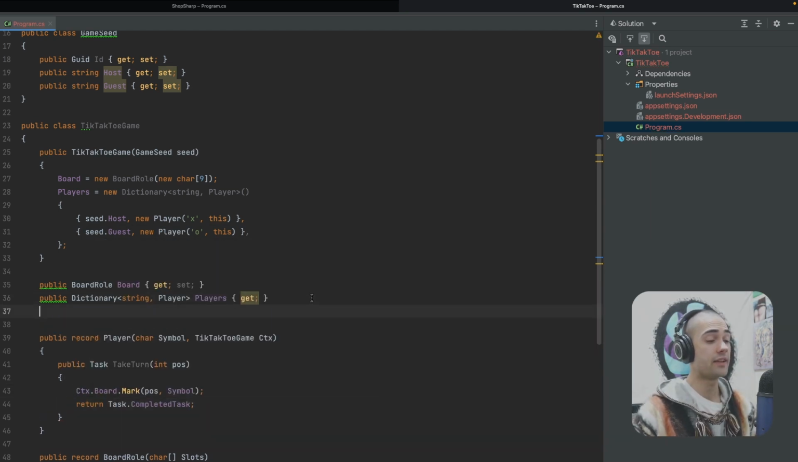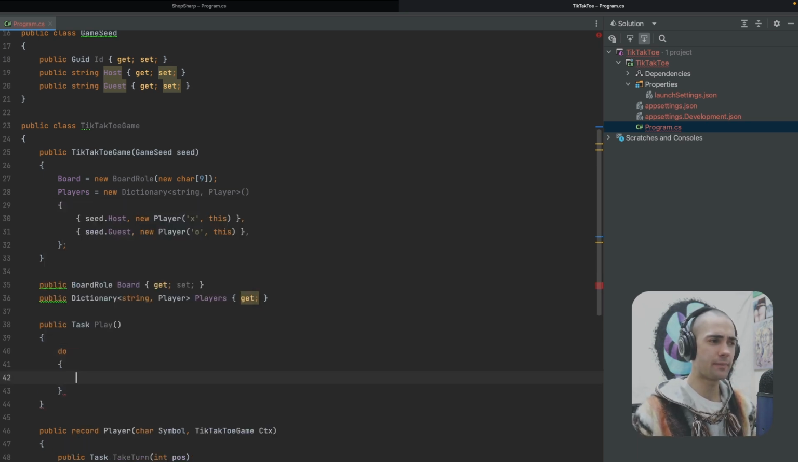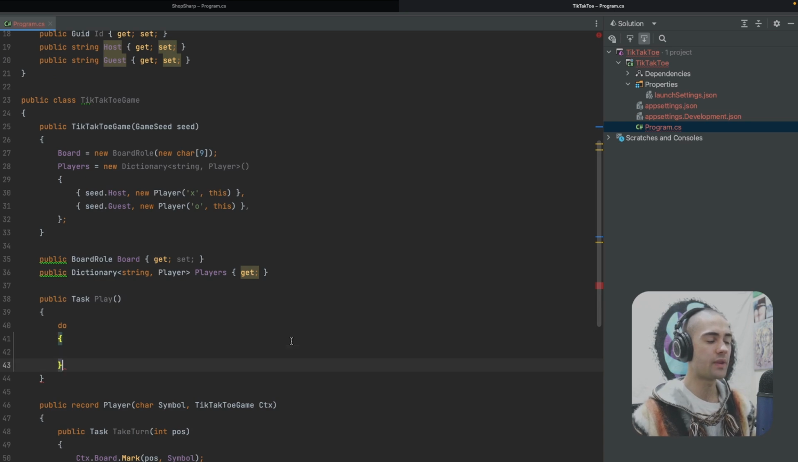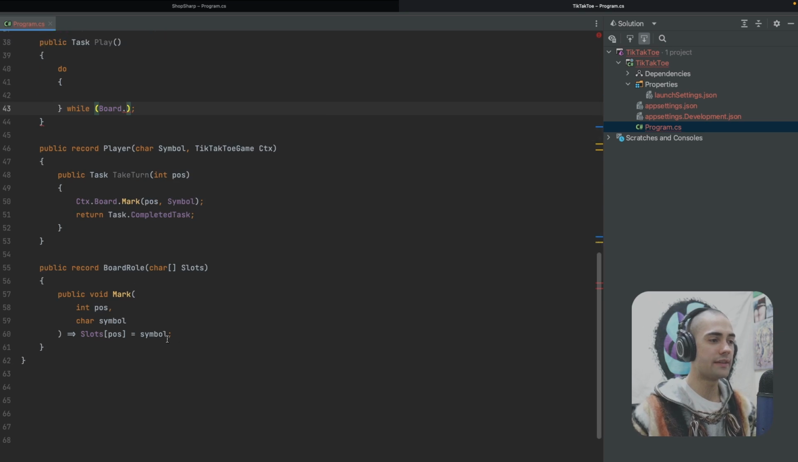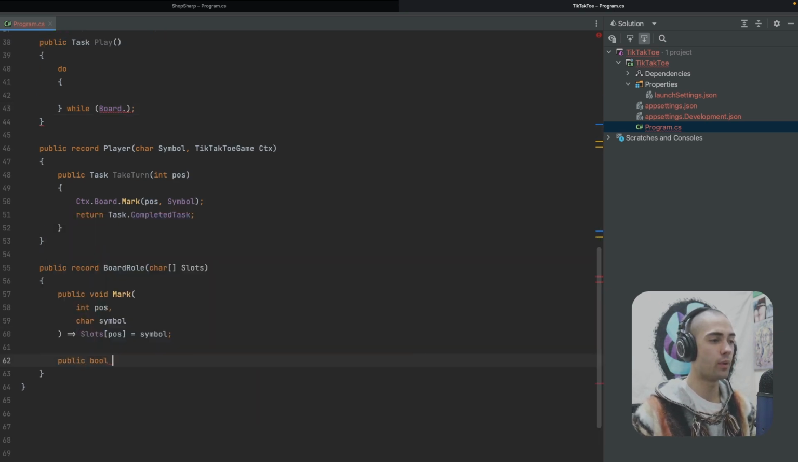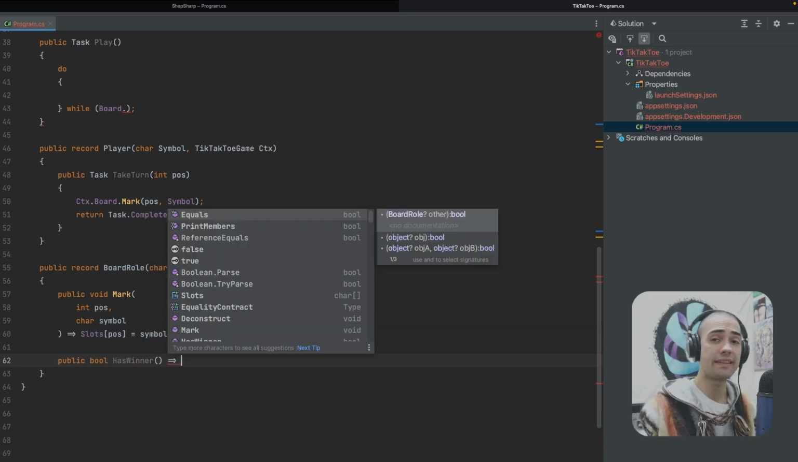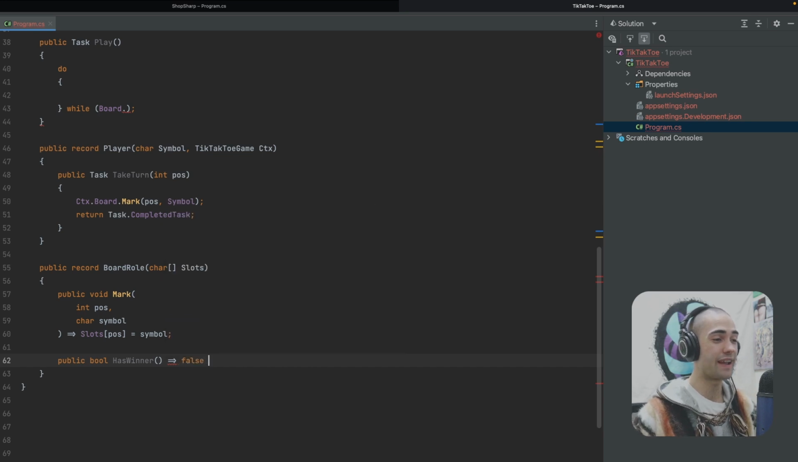We'll then add another function, which is also going to be a task, public task play. We're actually kicking off the game. And kicking off the game looks something like this. We're gonna have a do while function. As long as the board doesn't have a winner, so that's another function that we can have here, public bool has winner, and the functions for determining a winner, so on and so forth. I'm not going to spend the time writing out the code. This is more about how to actually write these contexts, not how to write tic-tac-toe.